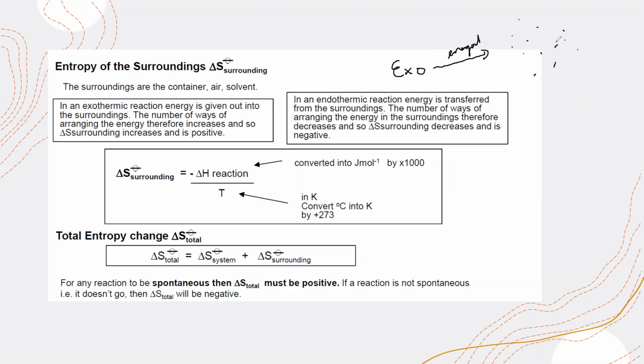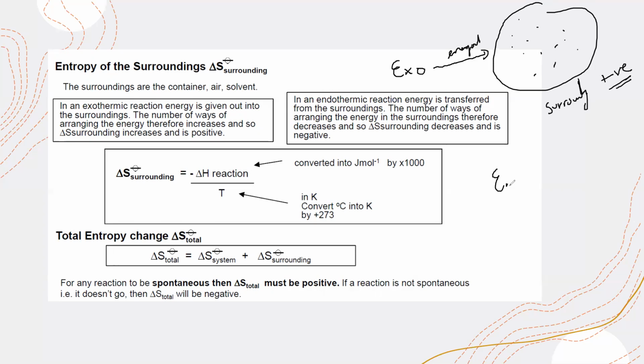So as you can see, the exothermic reaction gives out energy. As the exothermic reaction gives out energy, what happens to the particles? According to qualitative analysis, the entropy of the particles of the surrounding will increase, or entropy will be positive, if it is exothermic.